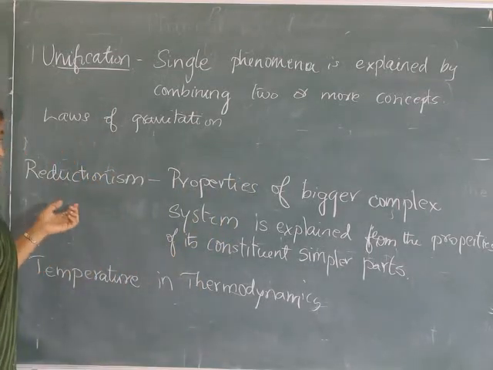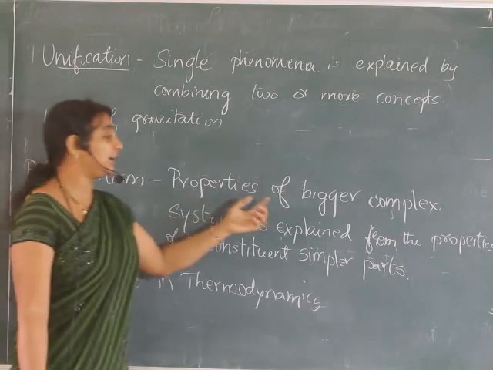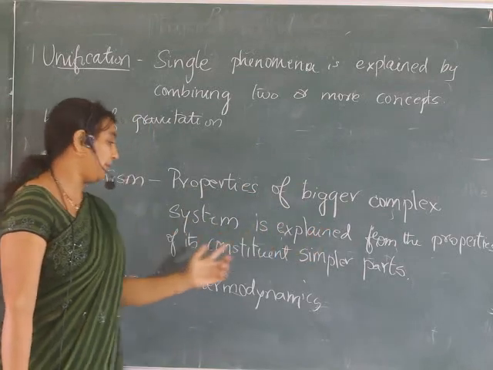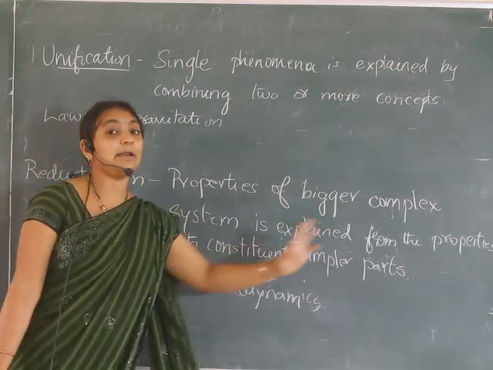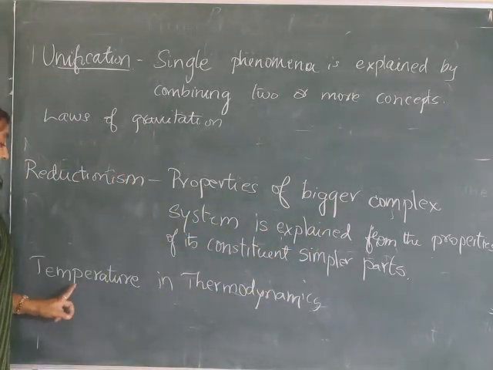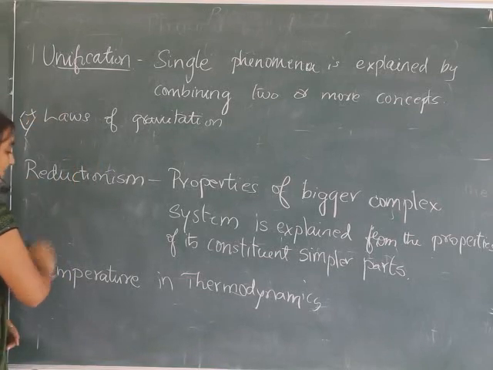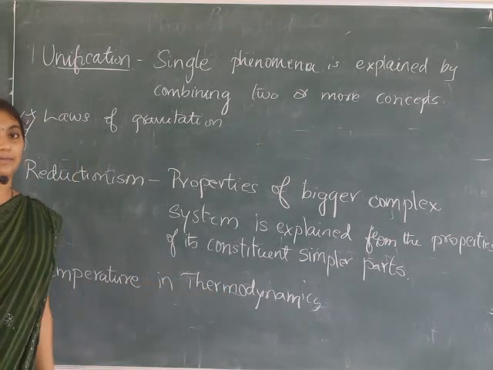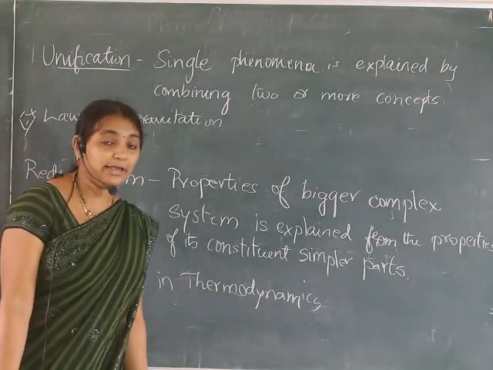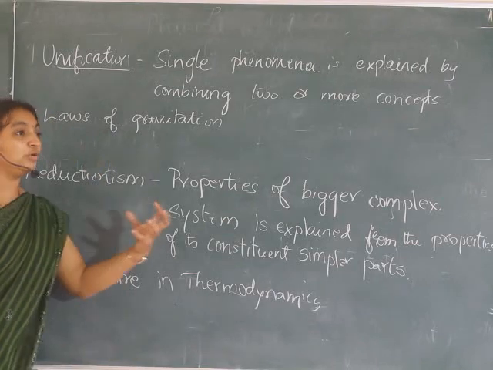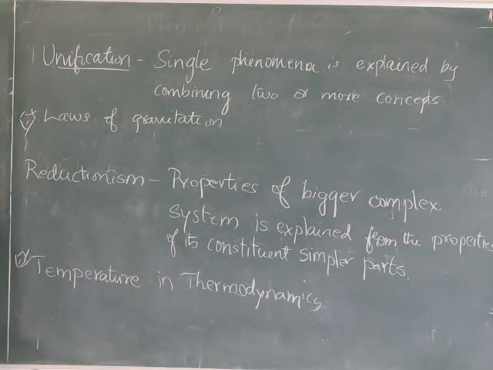In the same way, reductionism means the properties of a bigger complex system are explained from the properties of its constituent simpler parts. Example, temperature in thermodynamics can be explained using the kinetic theory, the kinetic movement of the molecules, by using the kinetic energy of the molecules in the system.